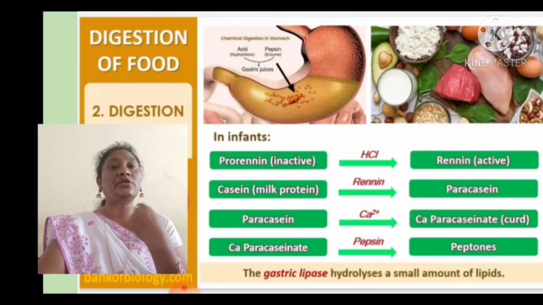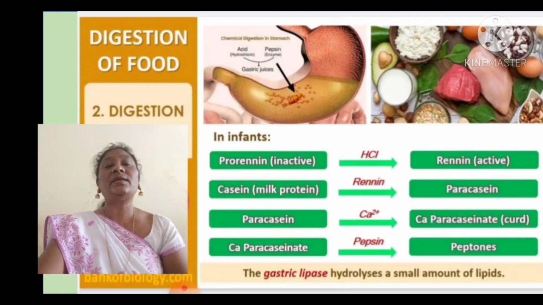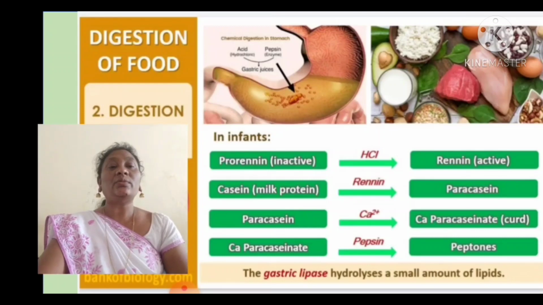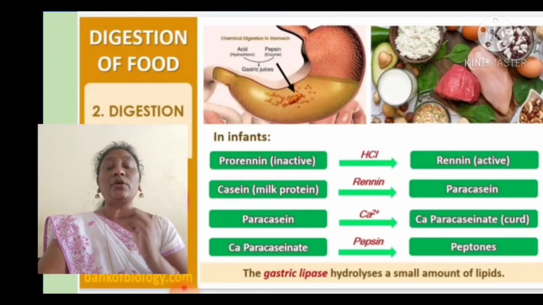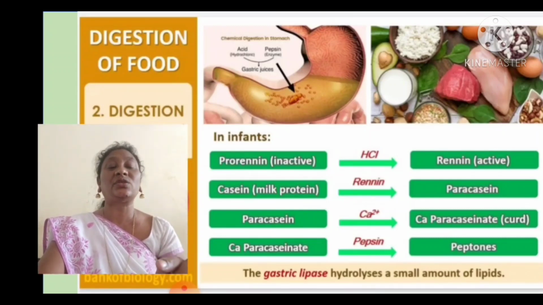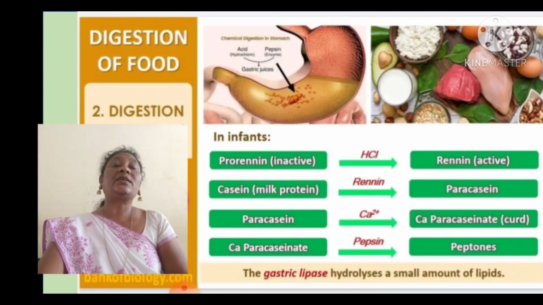In the mouth we find the digestion of carbohydrates. In the stomach we find the digestion of proteins. Coming to infants, prorenin is an inactive enzyme. When hydrochloric acid is released, it converts prorenin into renin, which is the active enzyme.